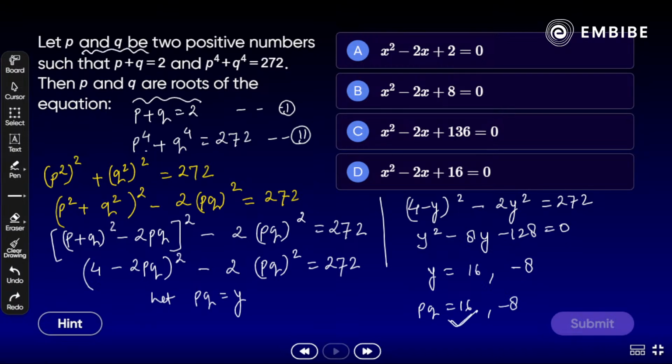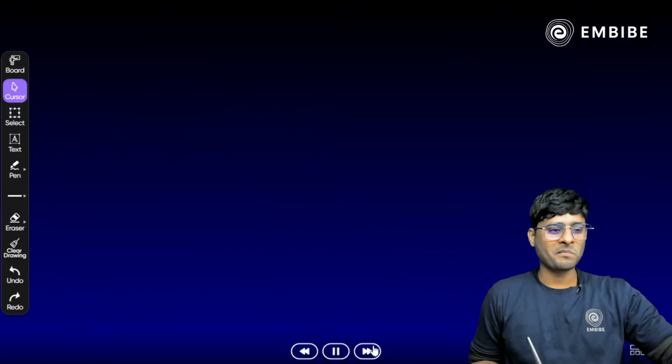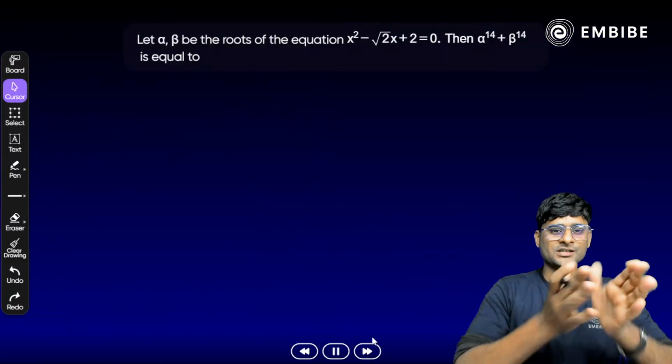ये छोटी छोटी इंफॉर्मेशन काफी इंपॉर्टेंट होती है. Remember, these are the positive. So that's why we have to assume 16 here. So which one is correct now? कौन से ऑप्शन में, in which option we get product 16? Option A, B, C, D. Take your time. Okay. Yes, you will get your answer. Focus on the next here, the next part, the next question.